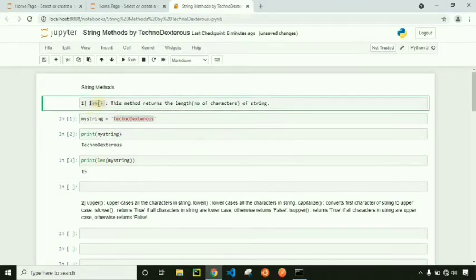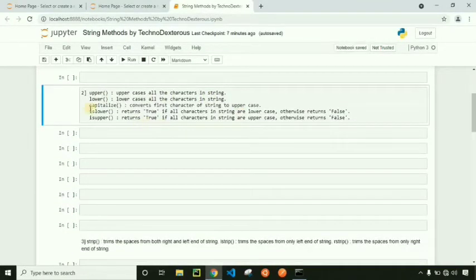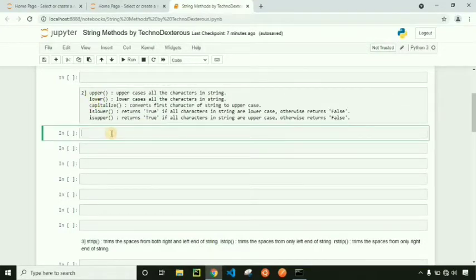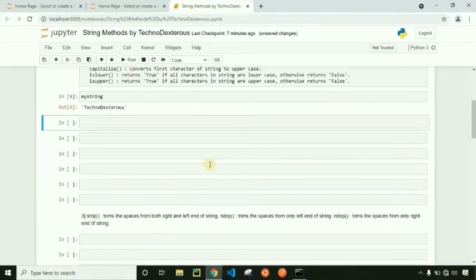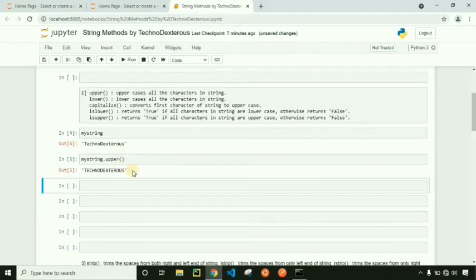Let's move towards other string methods like upper, lower, capitalize, islower, isupper. So let's start with upper. What it does is uppercase all characters in a string. So we have myString technodexterous, use the upper method on it, myString dot upper, and run the cell. See, we have got all the characters as uppercase in myString.